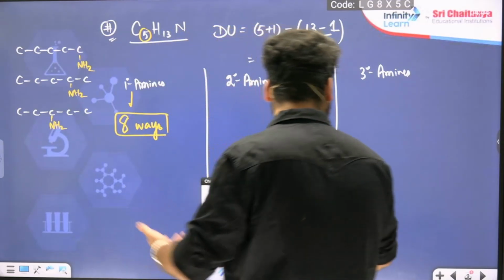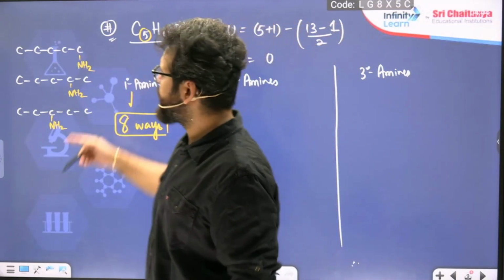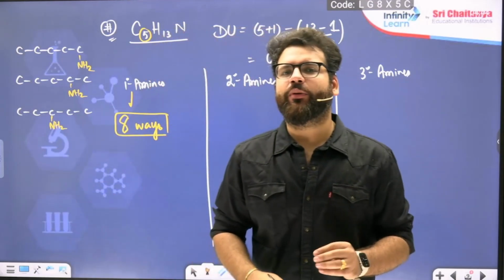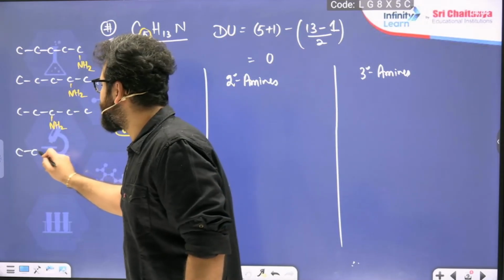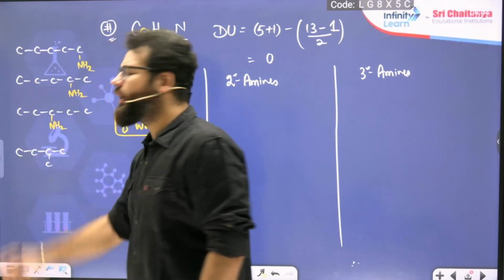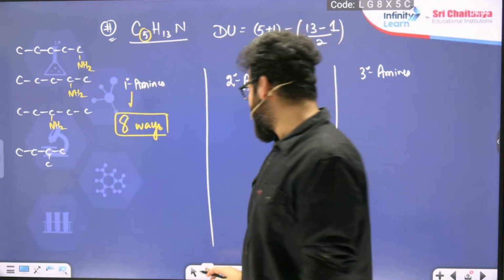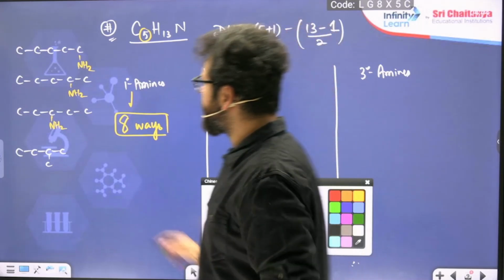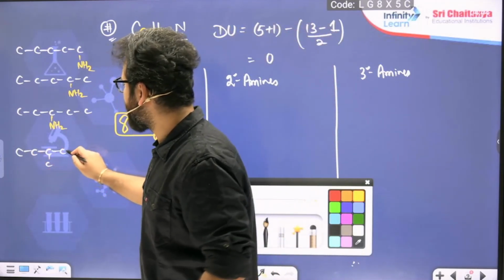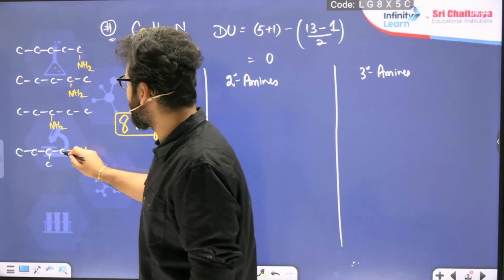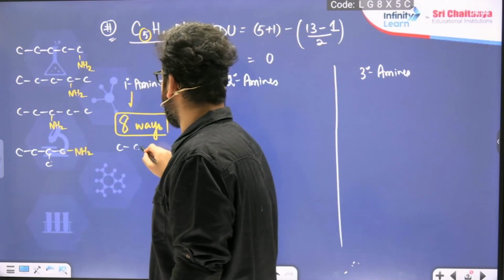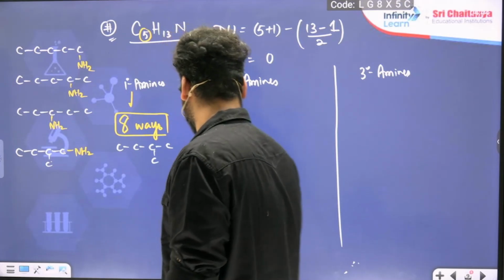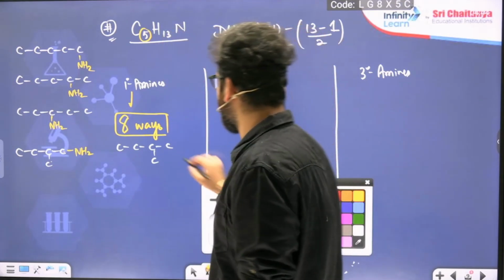But in case you want to see which 8, so these are the 3 amines which are possible from just the pentane. Now convert the pentane to isopentane, which is a 2-methylbutane. On a 2-methylbutane, there are 4 different positions. 1, 2, 3, 4. So I'll have amine on number 1. This number 1 or this number 1 is the same only. I can have amine on number 2, which will be here.